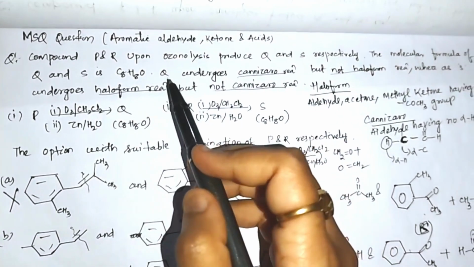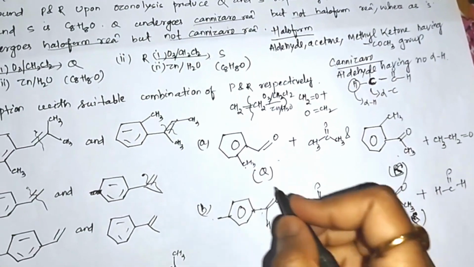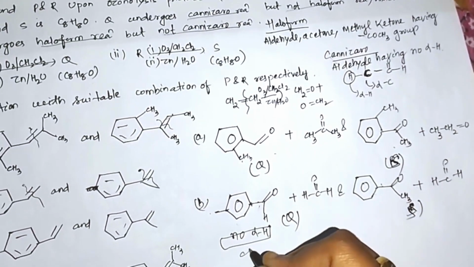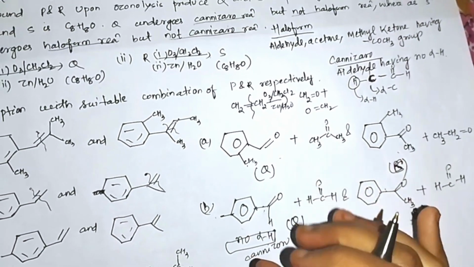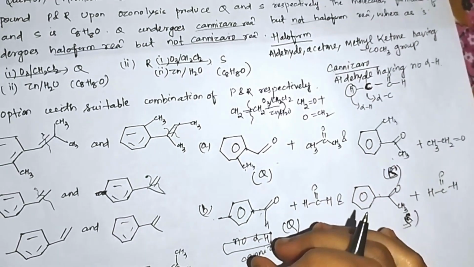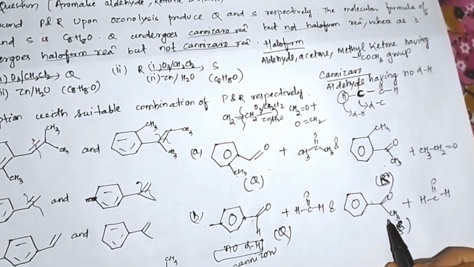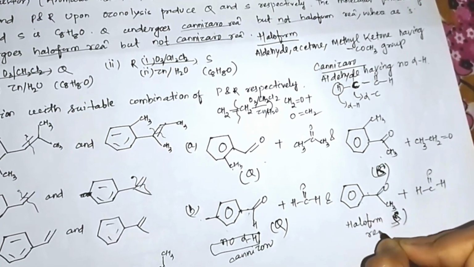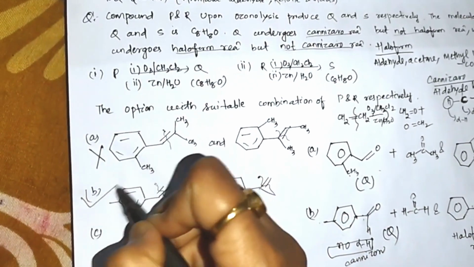Then here it is given that Q undergoes the Cannizzaro reaction but not the haloform reaction. In Q, no alpha hydrogen is present, so it undergoes the Cannizzaro reaction. The methyl ketone is absent, meaning the COCH3 group is absent, so it doesn't give the haloform reaction. Here COCH3 is present, meaning it gives the haloform reaction. But here alpha hydrogen is present, so it doesn't give the Cannizzaro reaction. So option B is correct.